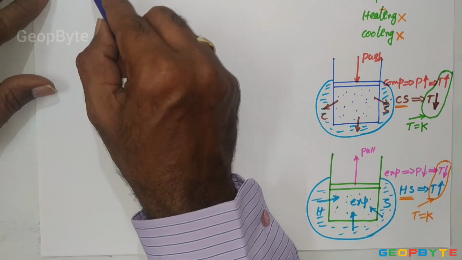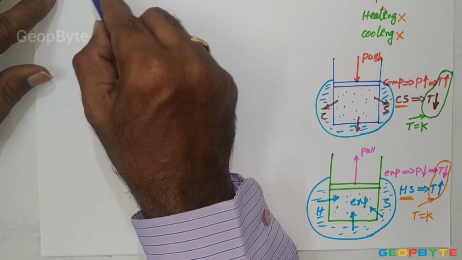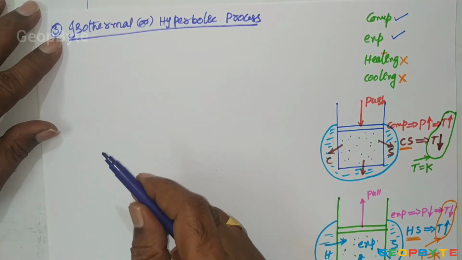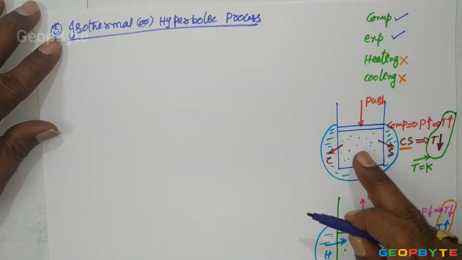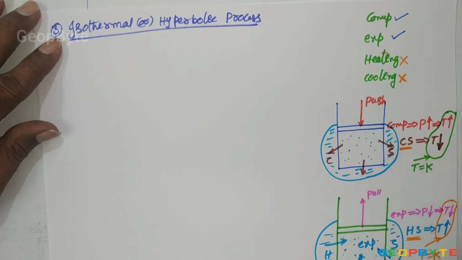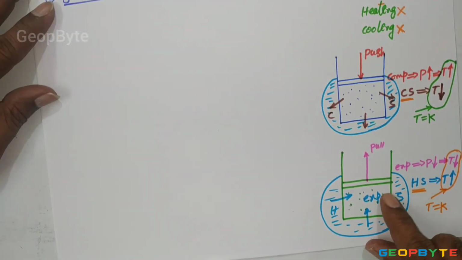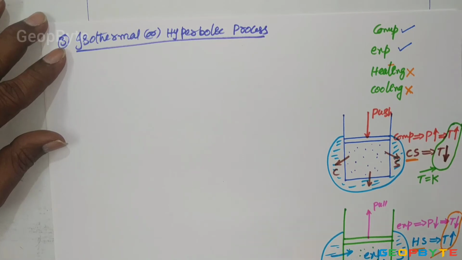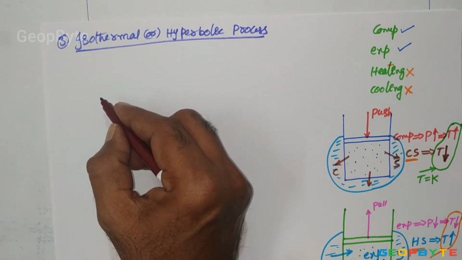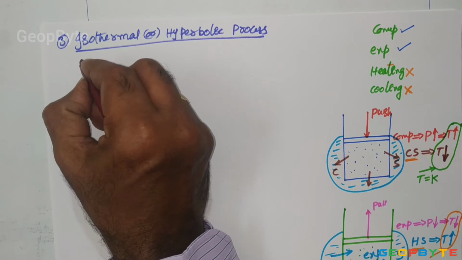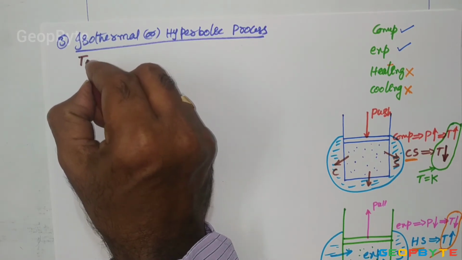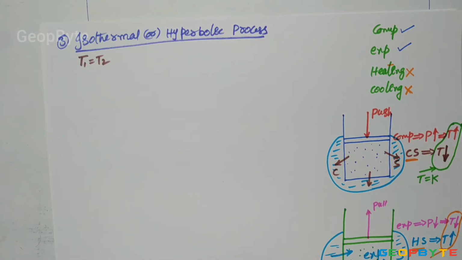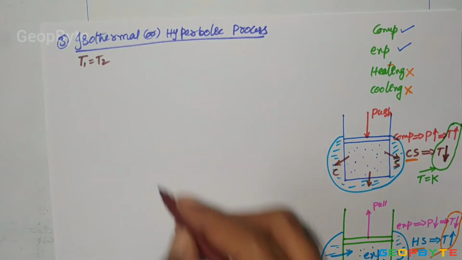Anyhow, conclusion, this isothermal process or constant temperature process may be either compression by adding the cold source or expansion by adding the hot source. Now let us have the equation of state for isothermal process. Here isothermal means T1 equal to T2. Temperature before process is equal to temperature after process.